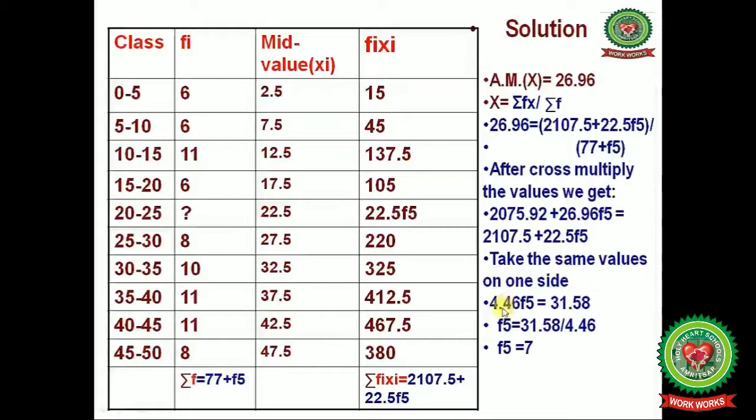You will get 4.46 f5 equals 31.58, and f5 equals 31.58 divided by 4.46, and f5 equals 7. In this way you can get the missing frequency.